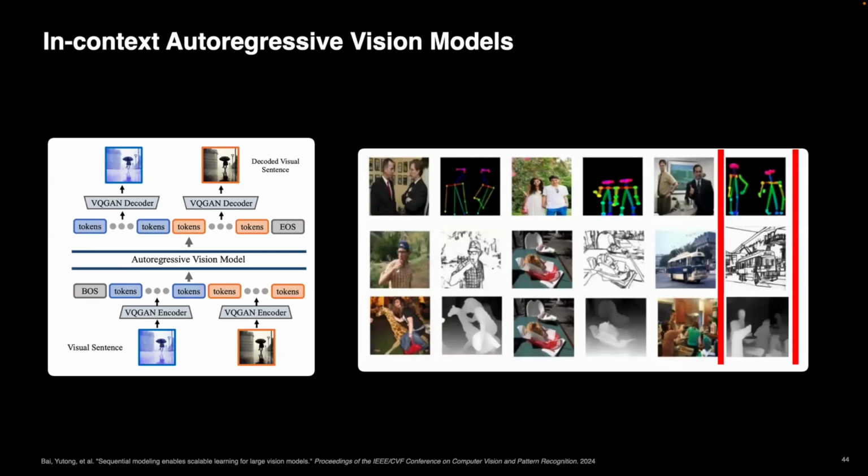Here, for example, anything that's not marked in red is just examples in the context: if you see this image, return this label, which is this kind of pose. You see a few examples, then you give it a test image, and you expect it to follow the instruction and solve the task in the same way. It's an early version, but I think it's very convincing that in-context behavior is also doable in vision, and an autoregressive model is a very powerful way to achieve this.